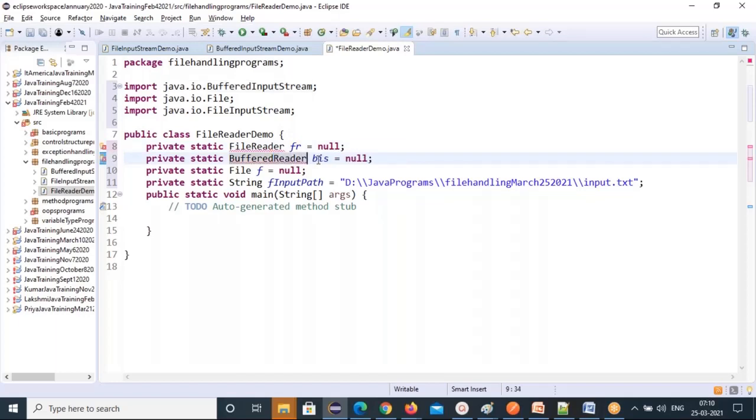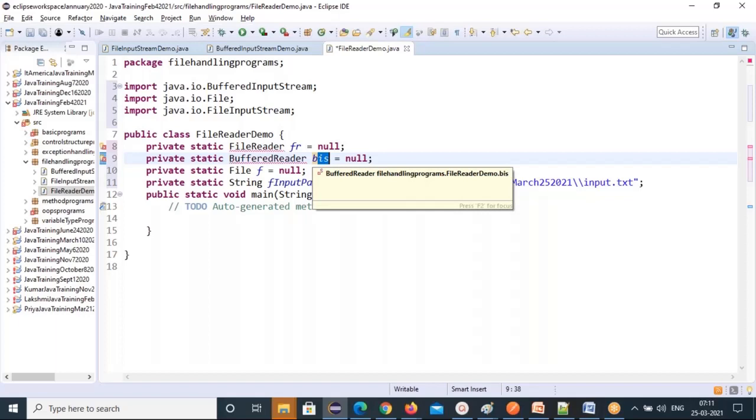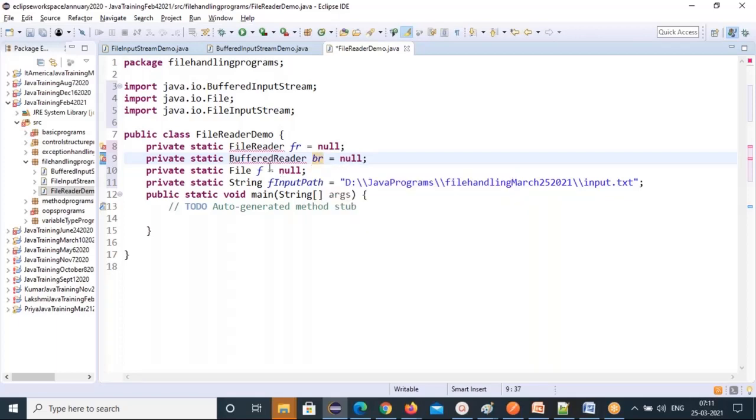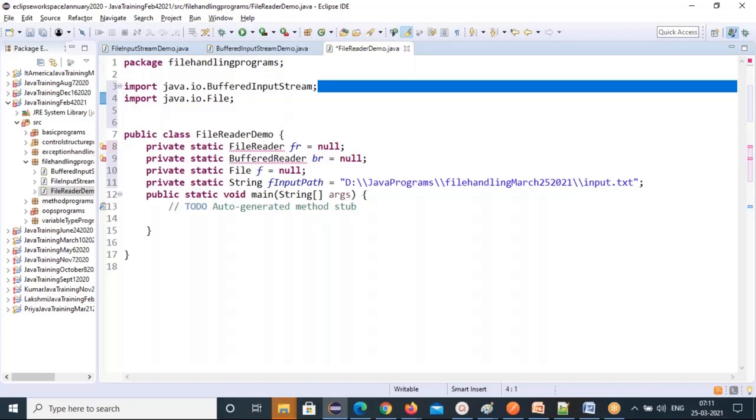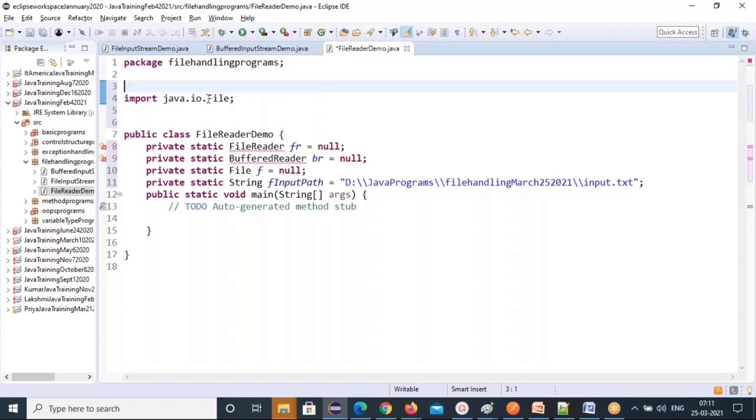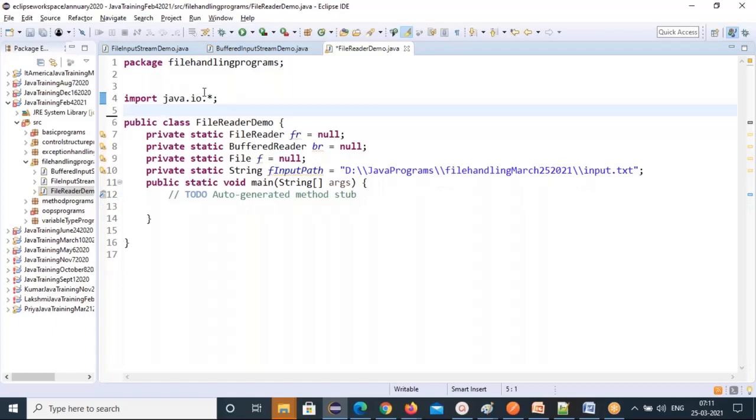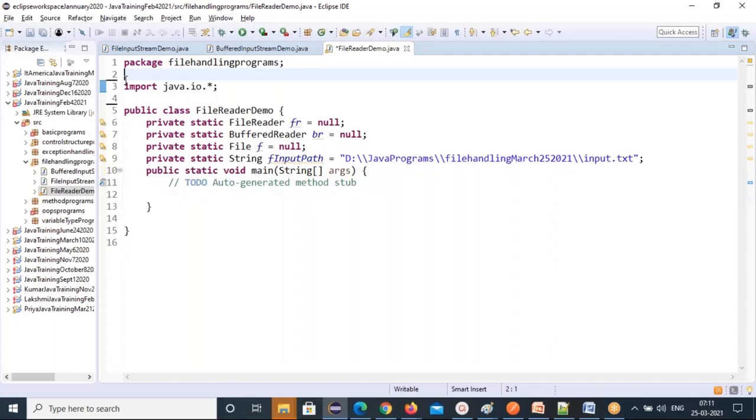If you use BufferedReader, it will read a large chunk of data. BufferedReader BR. So import these two. Instead of importing one by one, is there a way to do all at a time? Yes. Instead of importing one by one, you specify the entire package with a star, so that you don't need to import one by one. This is java.io.*, so all the classes of this IO package I can use.